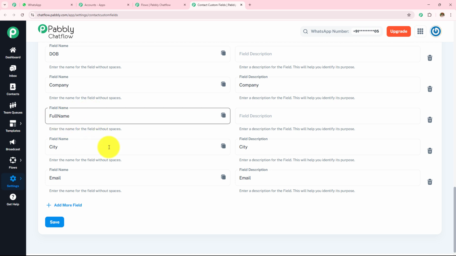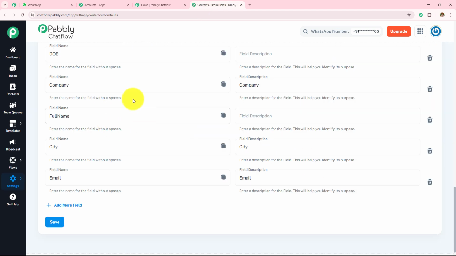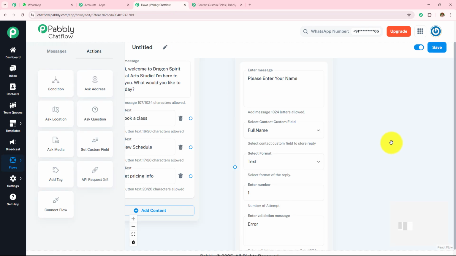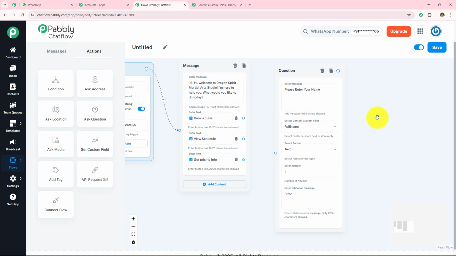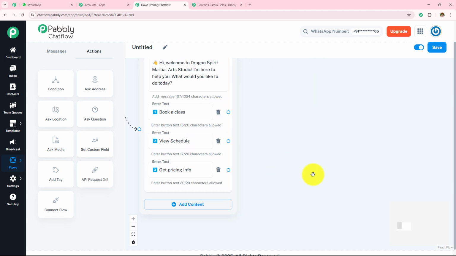So now here I have added this, and with the help of this field, as soon as they answer this question, that value will be saved in this and then a personalized message will be sent to my customers. Now how are we going to do this? Let me first add all these buttons. I'm quickly going to add all the messages to all these buttons and then I'm going to explain to you with the message how it works. So let me quickly add the messages.